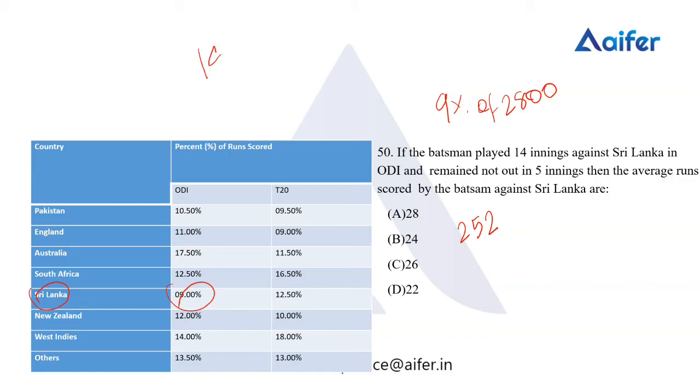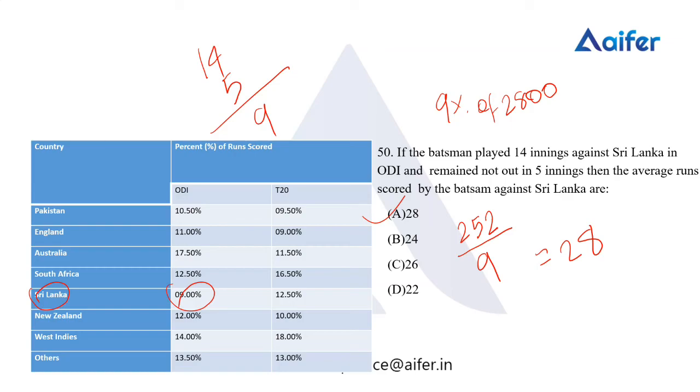So here the total matches is 14, and in 5 matches he is not out. To find the number of matches for considering the average, we subtract 5 from 14. We have it as 9, which means while finding the average, we will only consider 9 as the number. So we'll be dividing 252 by 9, and we'll have the answer as 28. Option A is the correct answer for this particular question.